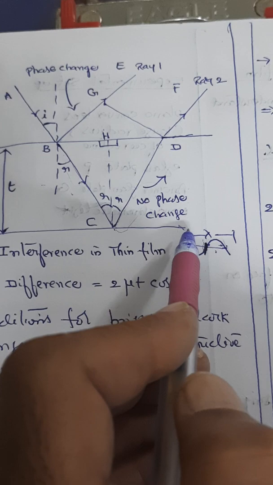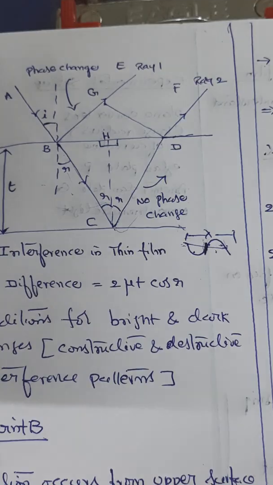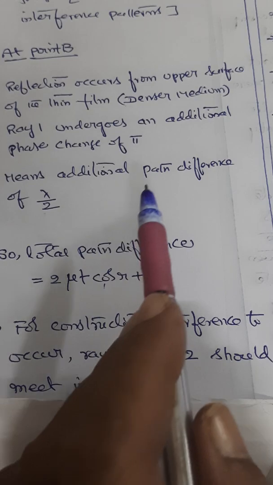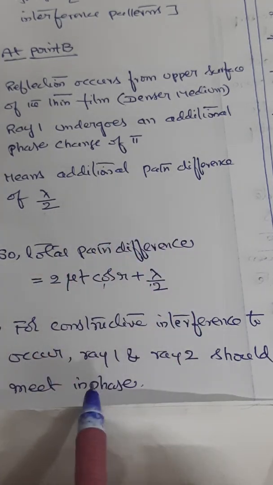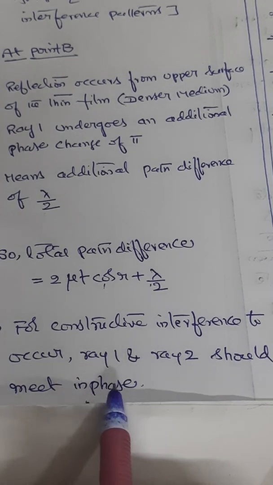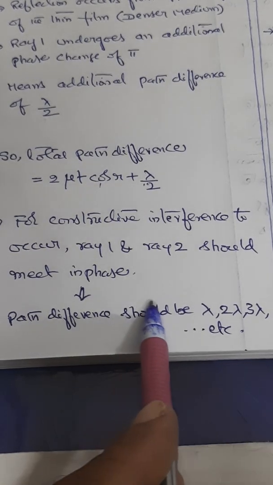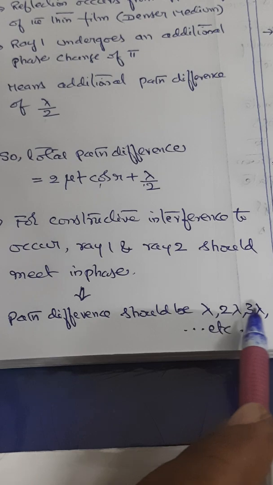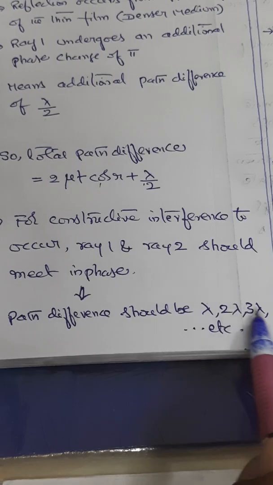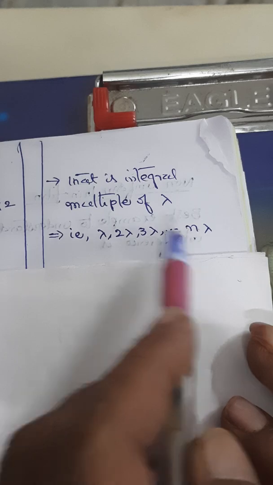The ray 1 and 2 are meeting in phase, and when they are meeting in phase, they are undergoing constructive interference. So, when the total path difference is 2 mu t cos r plus additional phase path difference of lambda by 2, if constructive interference has to take place, both ray 1 and ray 2 should be meeting in phase. That can happen only when path difference is lambda, 2 lambda, 3 lambda, 4 lambda, etc., n lambda, where n is equal to 1, 2, 3, 4. That is integral multiple of lambda, like this.